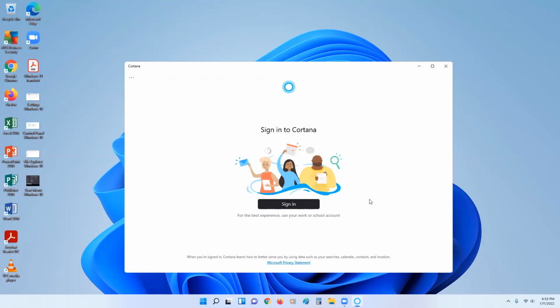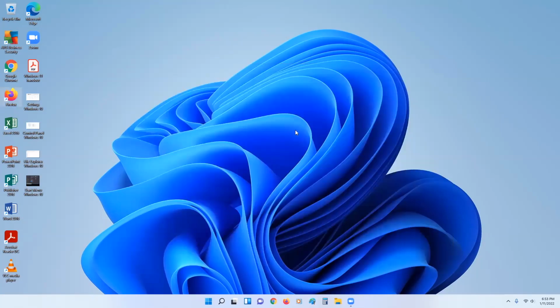But Cortana can be very useful. There's some voice recognition and voice activation, which can be very helpful for people, especially if they're using their computers. So it's good to know that that's still available from Windows 10. So we've looked at a lot of stuff that's very, very similar to the previous operating system. But what is new with Windows 11?